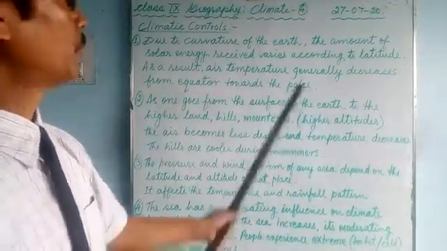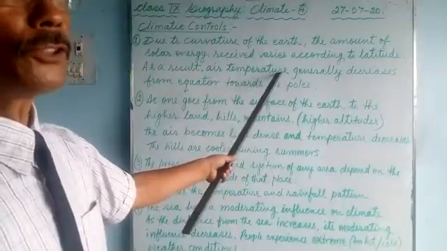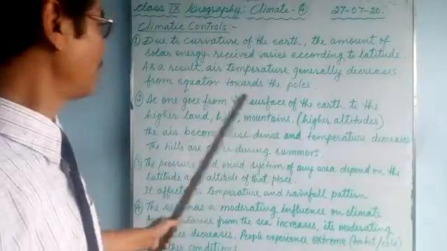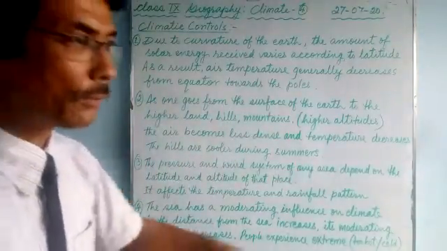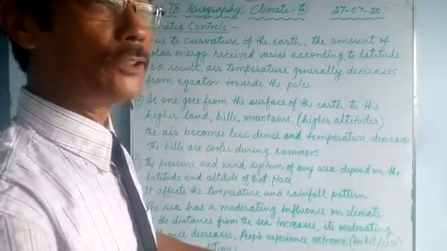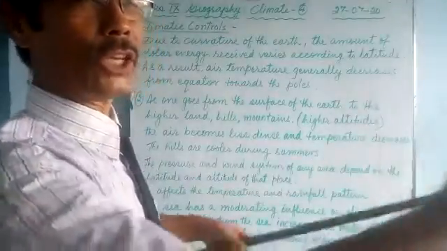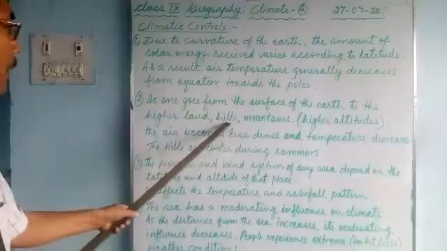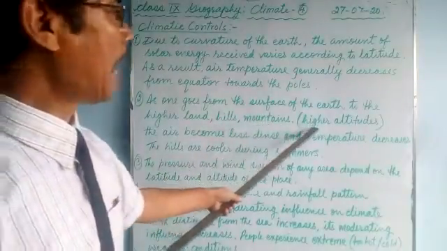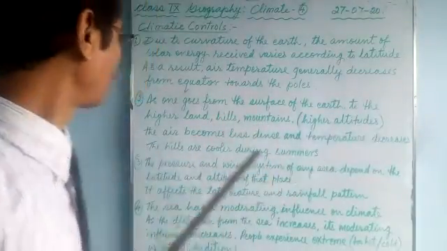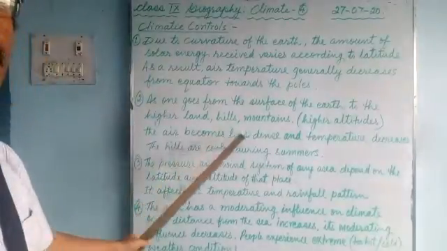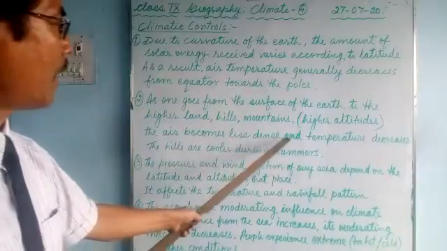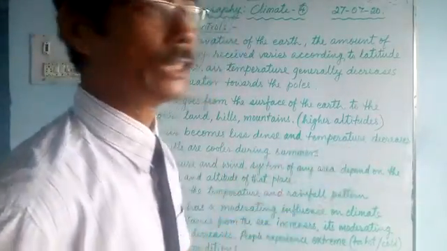Number 2, as one goes from the surface of the earth to the higher land. We have talked about latitudes first. Now we'll talk about altitudes, heights. As we go from the plains to the higher land such as hills and mountains, we can say higher altitudes, the air becomes less dense and temperature decreases.